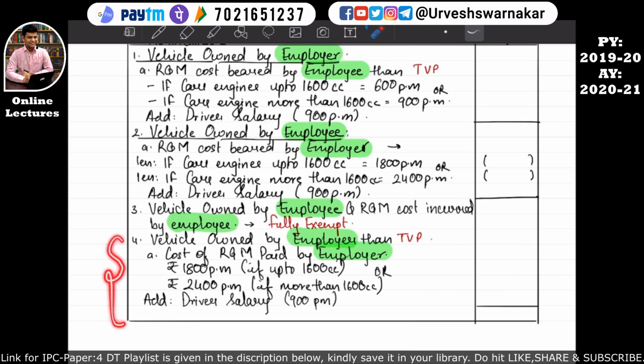So let's revise this point number 4. Point number 4 says that if the vehicle is owned by whom? It is owned by the employer, and the cost of the repairs and maintenance is also borne by the employer, then how to calculate the taxable value of the perquisite? The taxable value of the perquisite will be calculated in this manner. If the car's engine is up to 1600 cc, then rupees 1800 per month will be considered as the taxable value of the perquisite, or 2400 per month if the car's engine is more than 1600 cc, then this will become the taxable value of the perquisite, and it will be further added with the driver's salary if the driver facility is also provided to the employee. I hope this is quite clear to you all.